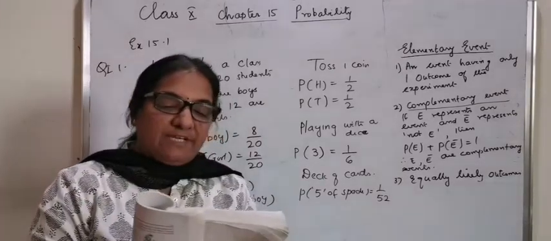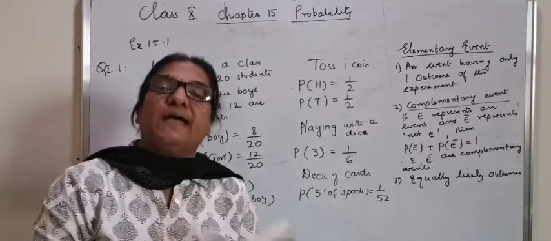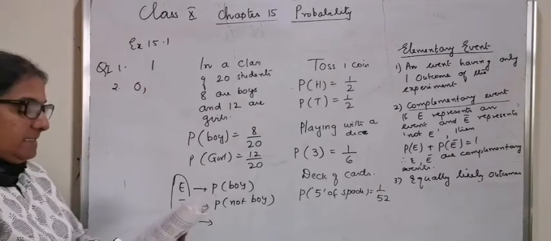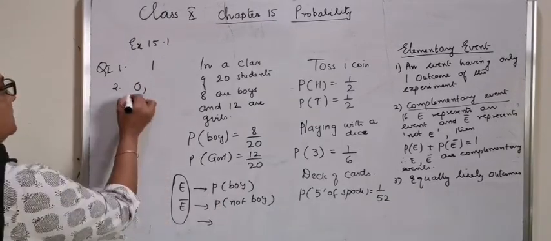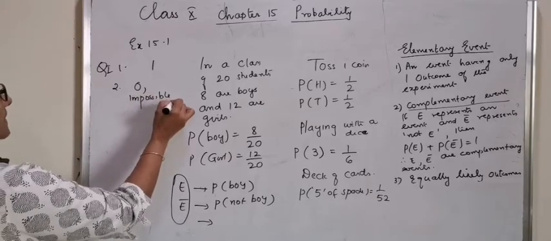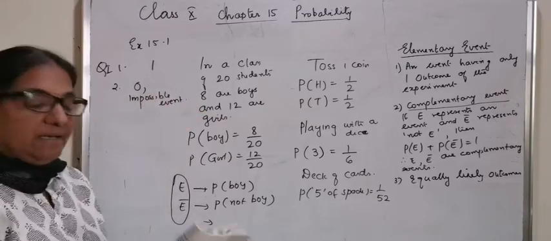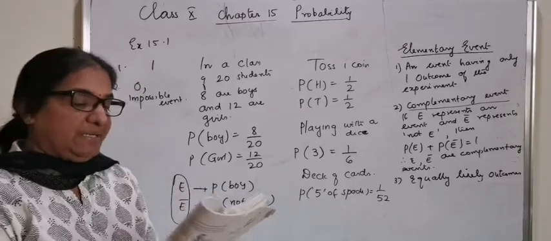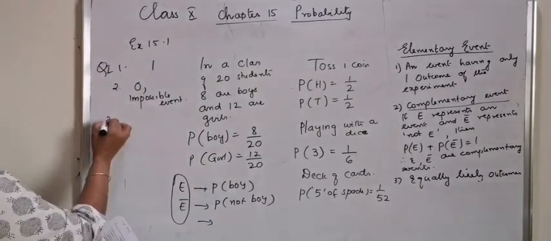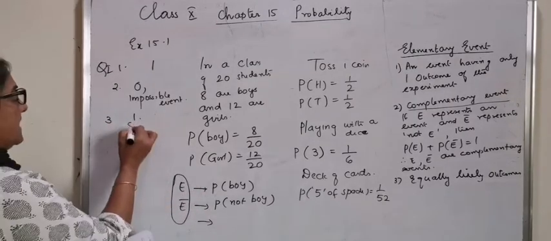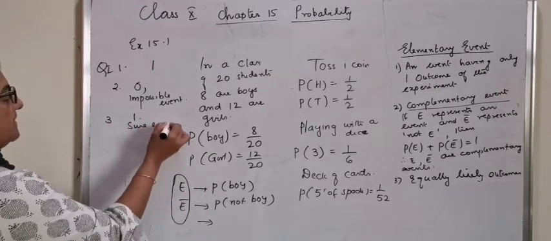The probability of an event which cannot happen is 0, and such an event is called an impossible event. The probability of an event that is certain to happen is 1, and such an event is called a sure event.